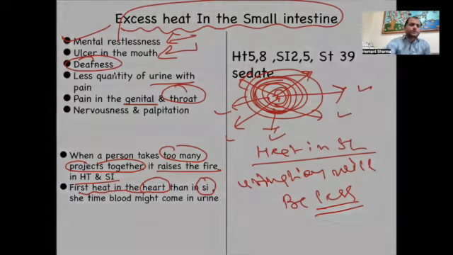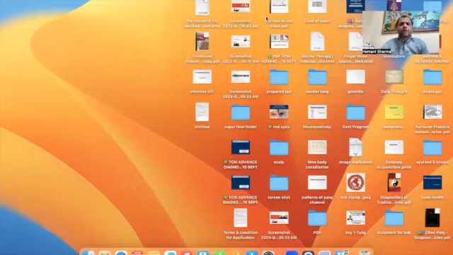Suppose one person says, oh doctor, I'm suffering from a mouth ulcer. We will think it might be heart heat. Then the person says, I am also having some problem in my ear, and some pain in the lower abdomen. Okay, now there is a connection with the heart as well as the small intestine. The pain is coming to the genitals or going to the backside. If there is only a tongue ulcer, we can declare heart fire. But if there is an association with the ear problem, the abdomen problem, or a problem of the testes, then it is the small intestine.